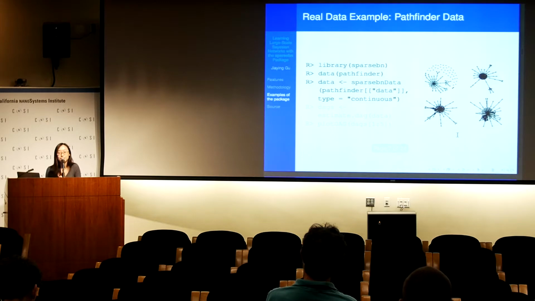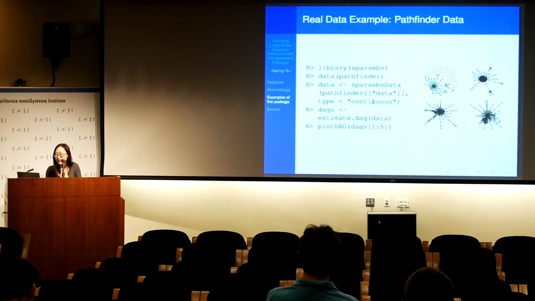Okay, now let me first show you a very simple example for the main feature of our package, that is the structural learning part. Pathfinder is a network with 109 variables, and this dataset is a continuous dataset with only observational data. Before we feed the data into our algorithm, we will need to first transform the dataset to the Sparsebn data object. We can easily construct this object by specifying the data frame or the data matrix and the type of data, which is continuous in this case.